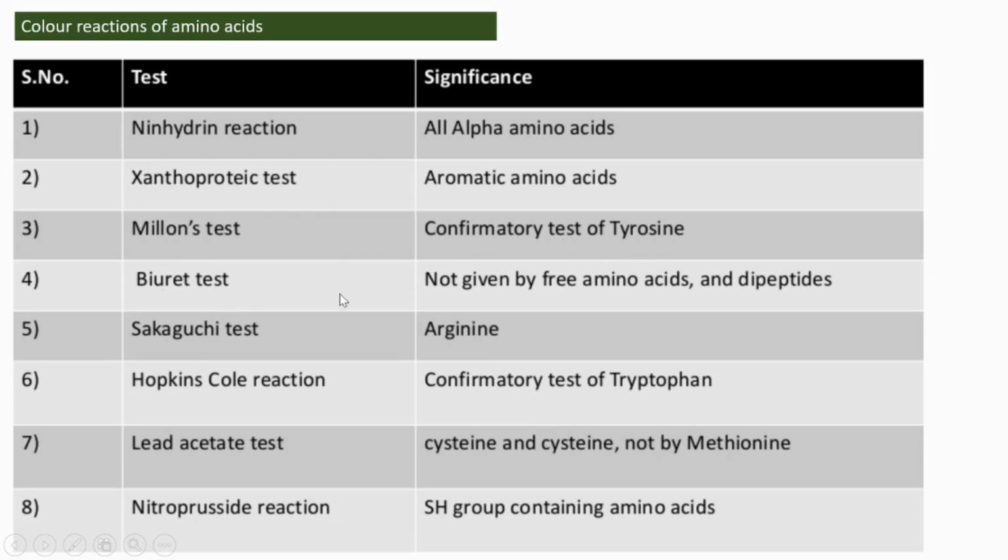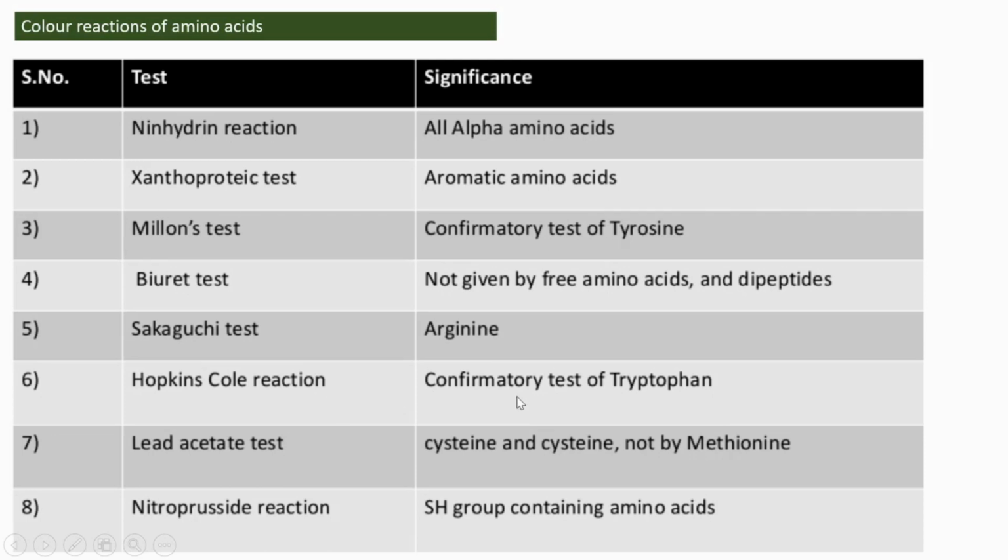The Biuret test is also there, and a positive result for that test will not be given by free amino acids and dipeptides. And the Sakaguchi test is there. It is done to know whether arginine is present or not. The Hopkins-Cole reaction is there.